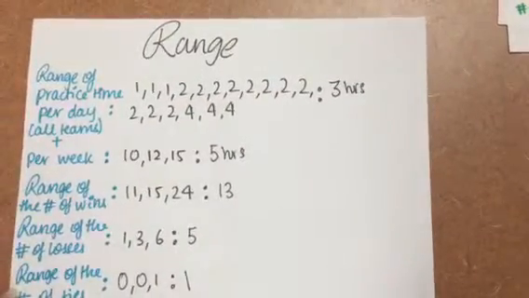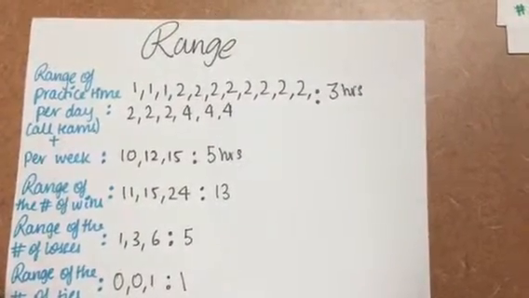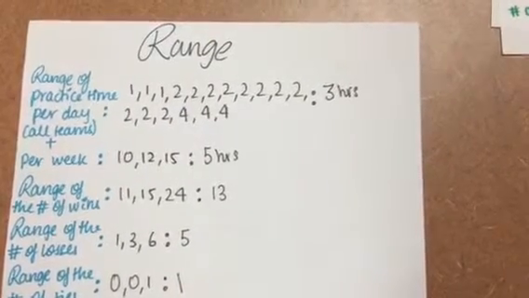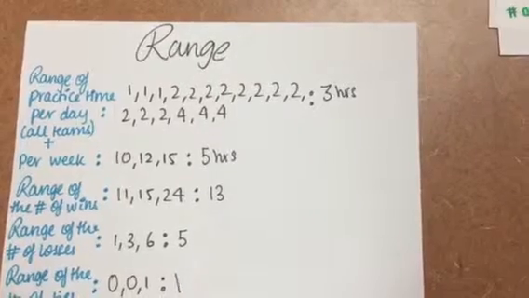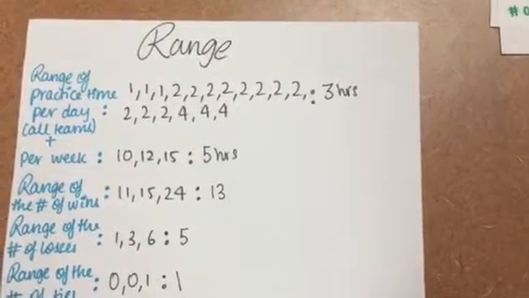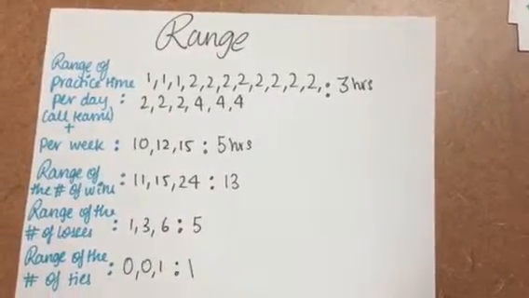The range of the practice time is the maximum minus the minimum. So the range of the practice time per day was 3 hours, and per week it was 5. The range of the number of wins was 13, and the range of the number of losses was 5, and the range of the number of ties was 1.